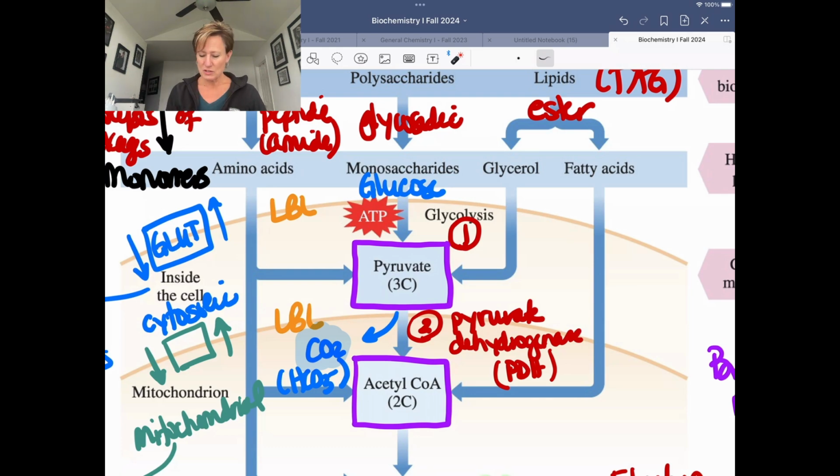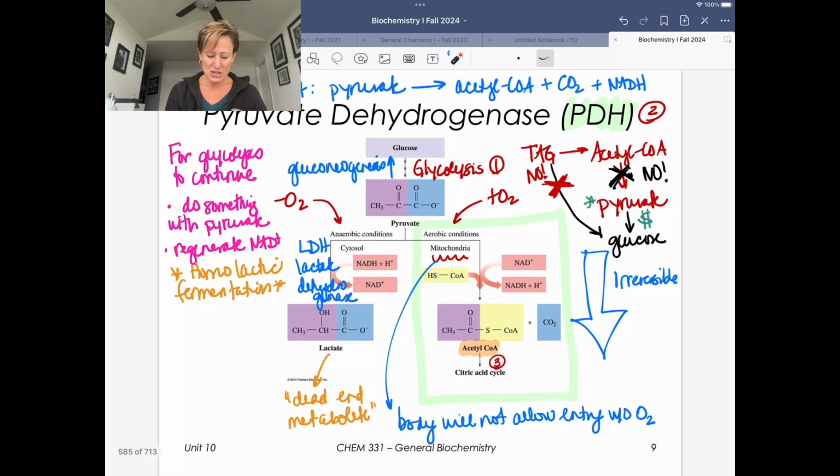And again, the purpose of doing that pyruvate dehydrogenase chemistry is we have to do something with pyruvate. Taking pyruvate on and converting it to acetyl-CoA pulls pyruvate out of that glycolysis pathway, and so glycolysis can continue. But importantly, it also regenerates NAD+, because if you remember, NAD+ is necessary for glycolysis. If you don't regenerate NAD+, you cannot continue glycolysis.